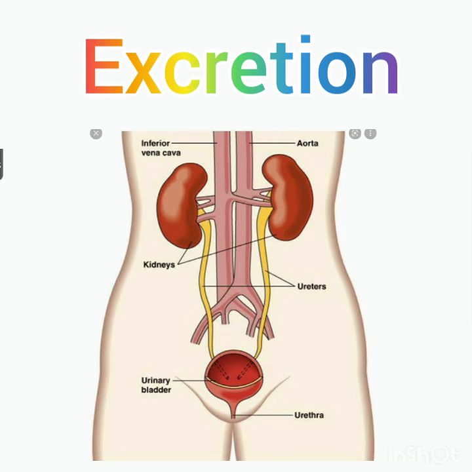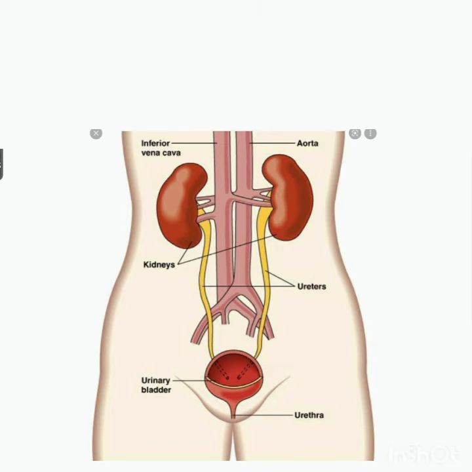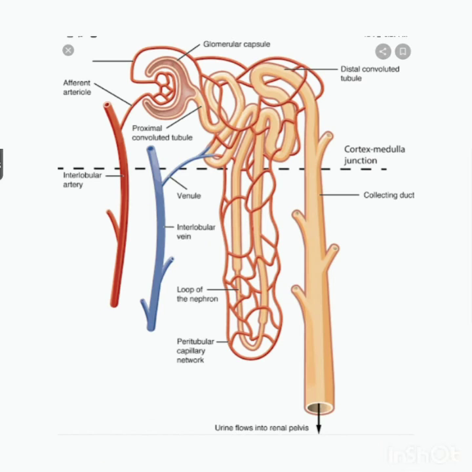Next comes the excretion process. Excretion in human beings and artificial kidneys, that is hemodialysis. The main parts of excretion are a pair of kidneys, a pair of ureters, the urinary bladder and the urethra. These are the main parts of the human being for the excretion process, with millions of nephrons.